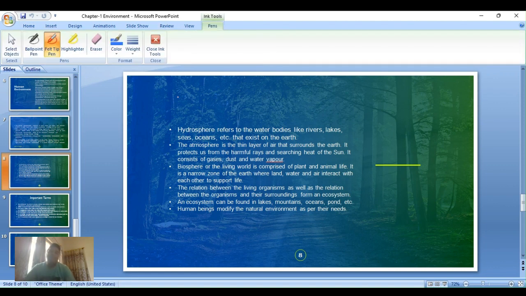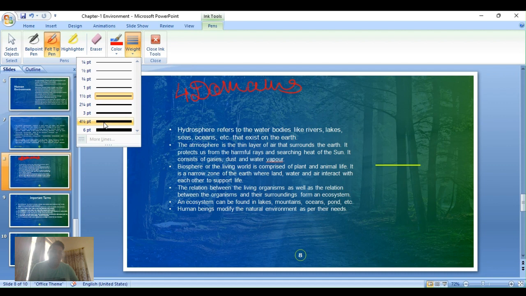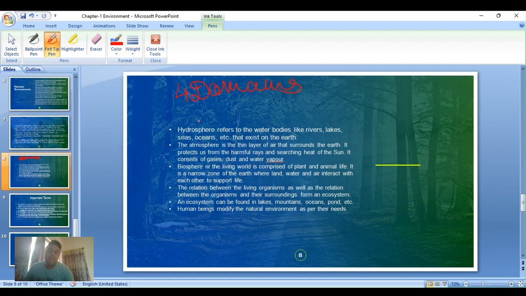So we have studied the four domains, right? हमारे चार domains हमने पढ़े थे. Lithosphere, जो outermost layer of the earth है, and we've studied hydrosphere. What is hydrosphere? It refers to water bodies. Hydro. नाम से सुनो ना water होगा इधर. तो हमने ये भी पढ़ा था, right? Like rivers, lakes, seas, oceans, right? So we studied with this.